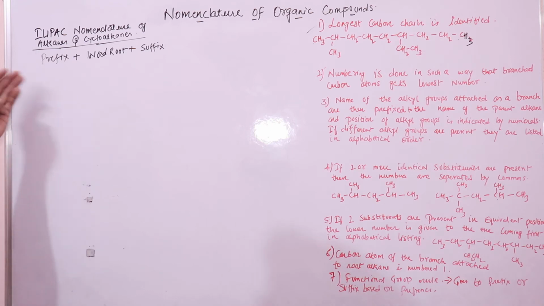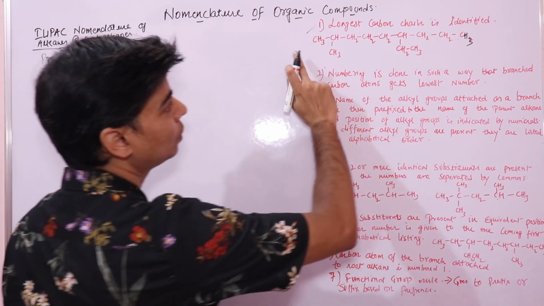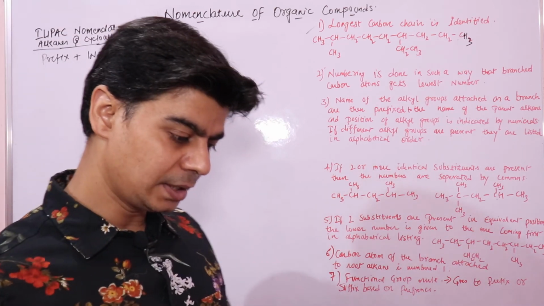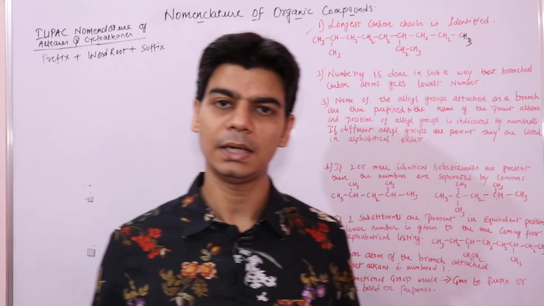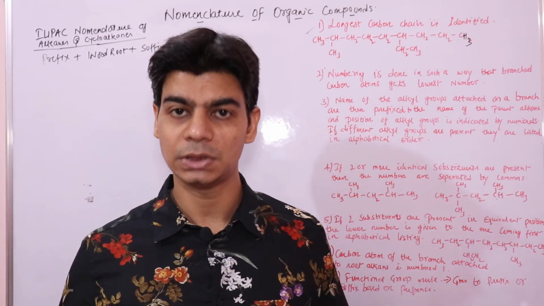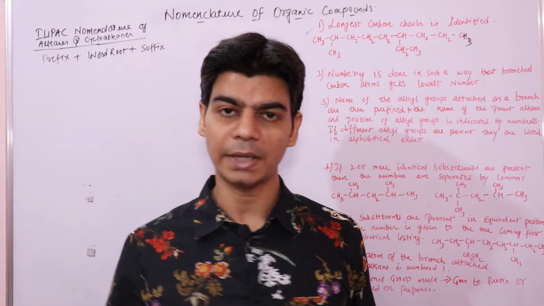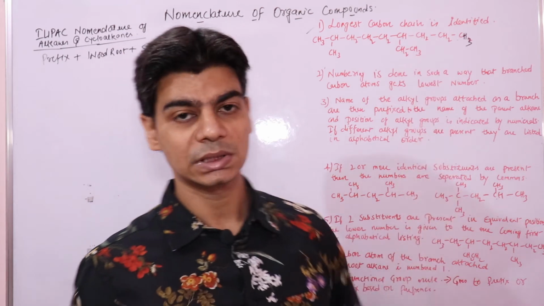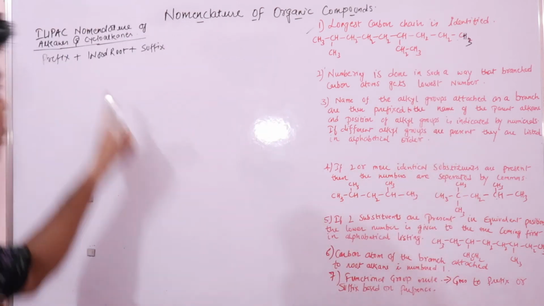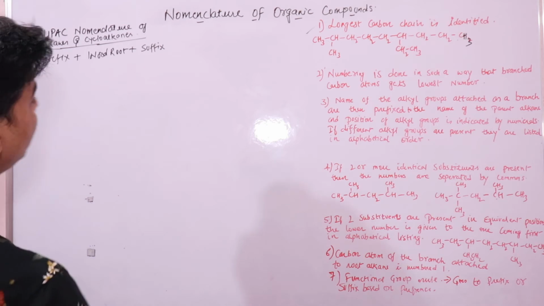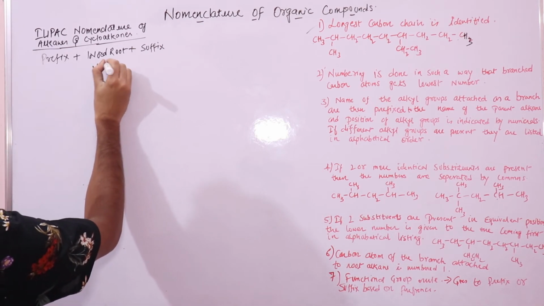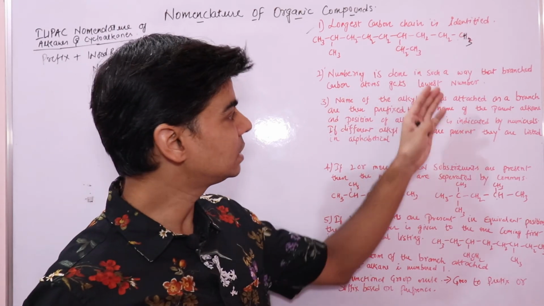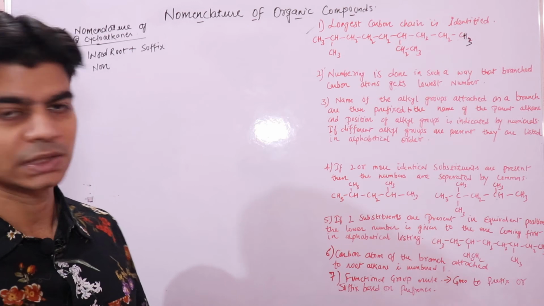Prefixes, word root, suffixes. So this is a 9 carbon atom. The name of the parent alkane would be based on the longest continuous chain. Here the longest chain consists of 9 carbon atoms. So the first step is selecting the longest chain. Once you know the longest chain, you know the word root. Here it would be NON. Second, numbering is done in such a way that the branched carbon atom gets the lowest number.